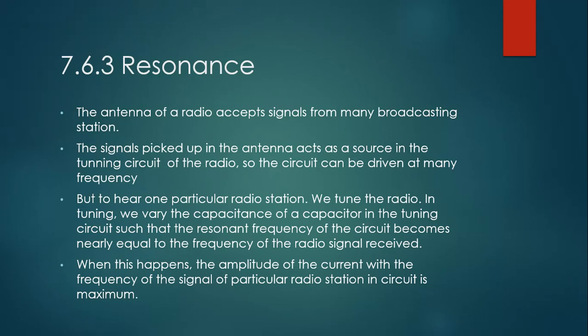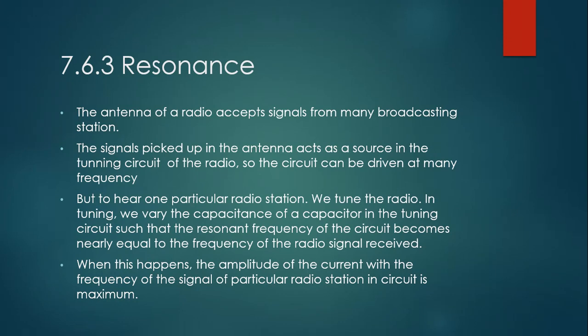What we need to do is tune the radio: we vary the capacitance of a capacitor in the tuning circuit, so that the resonance frequency of the circuit becomes nearly equal to the frequency of the radio signal received. Whenever you want to hear one particular radio station, like 93.5 FM or 95.6 FM, we tune the radio.